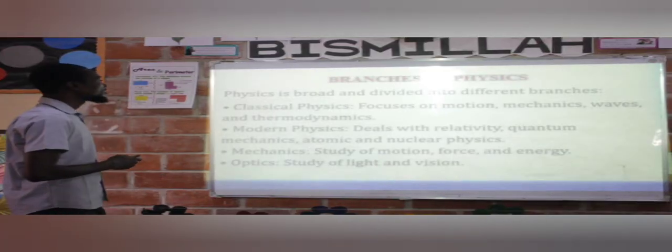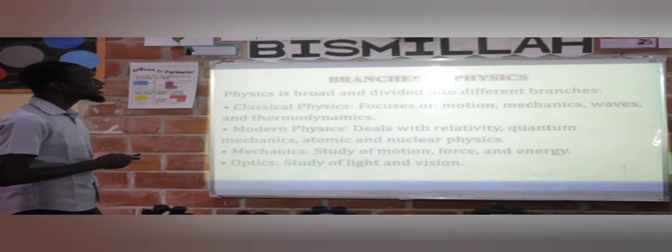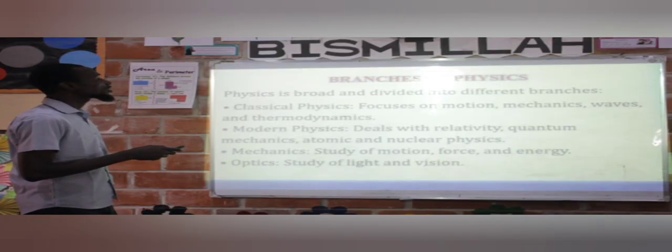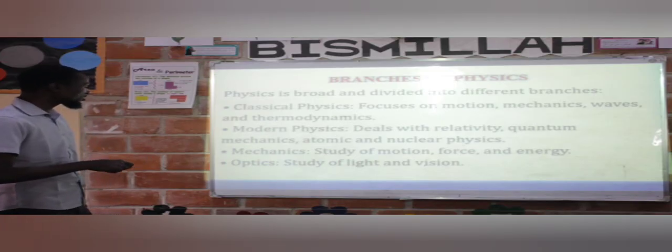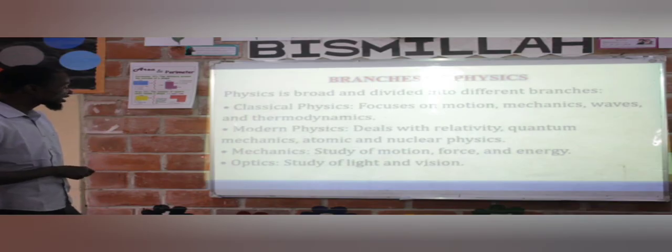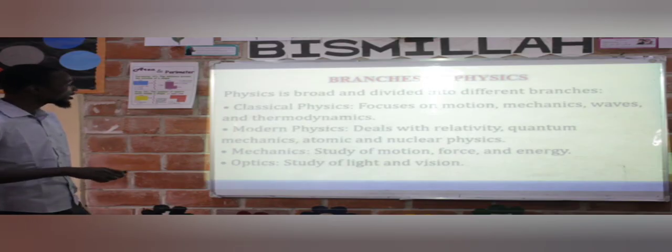Branches of physics. Physics is broad and divided into different branches. We have classical physics. We have modern physics. Under this modern physics, we have things like mechanics, optics, etc. So let's move quickly.